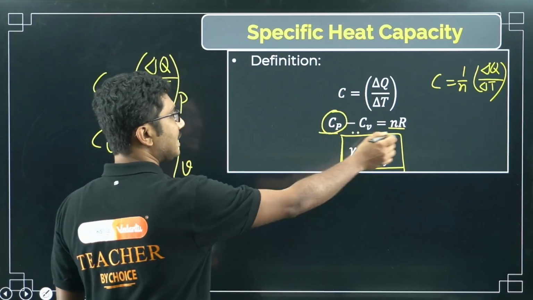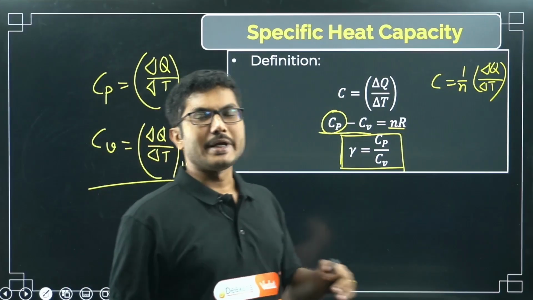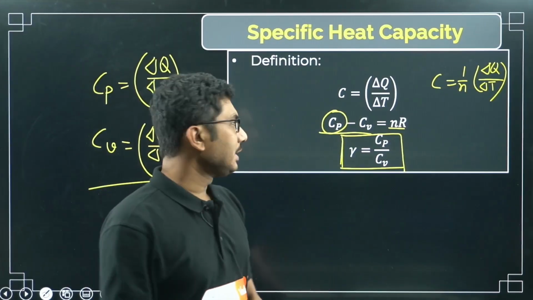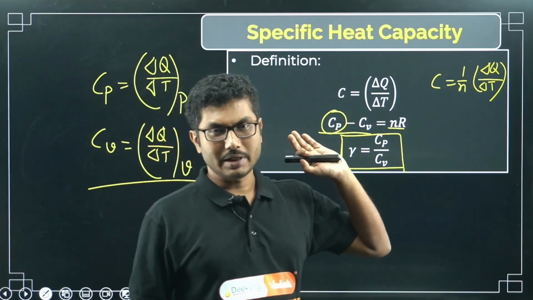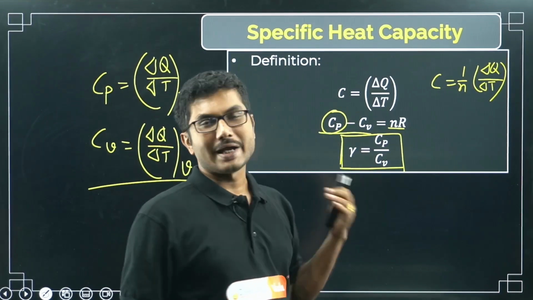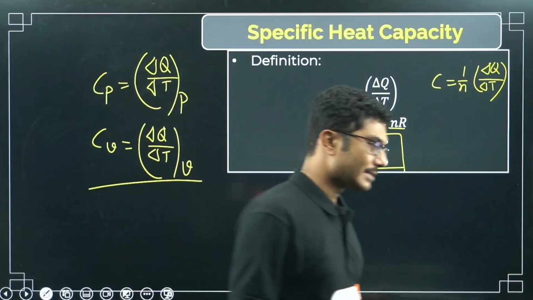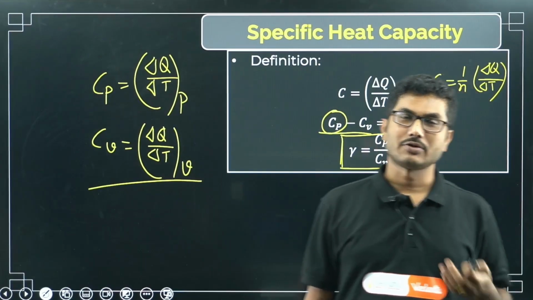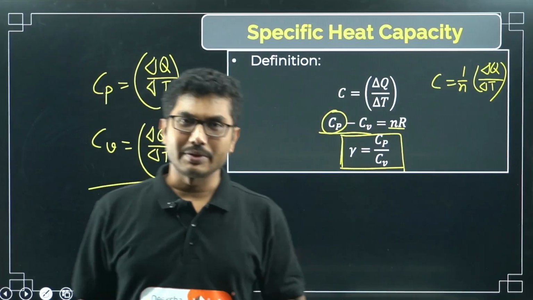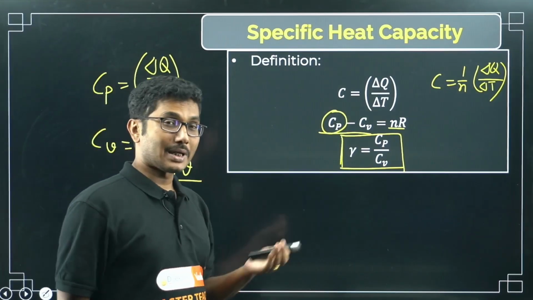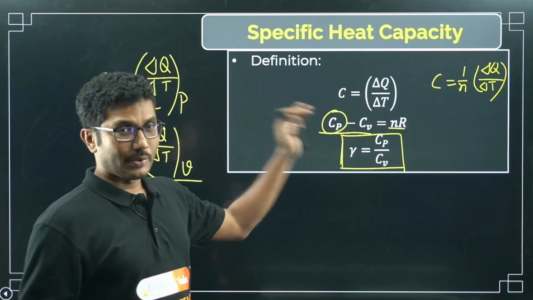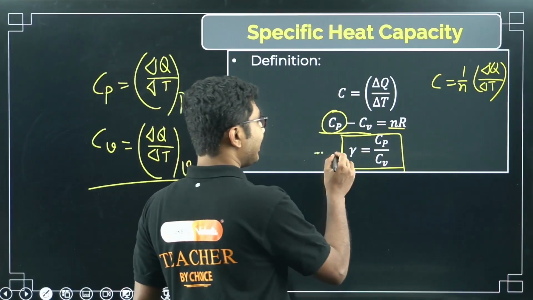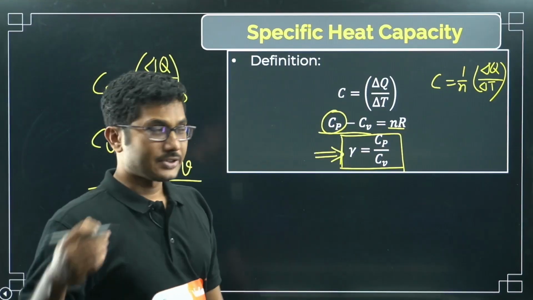You can see that Cp is always greater than Cv, and based on what gas you are choosing, they will give you different values of gamma. Cp minus Cv is constant, but the gamma value can change based on what type of gas, monoatomic, diatomic or triatomic. We will learn about that in our next chapter. I am not going to discuss it in detail, but this variable needs to be declared here, because we will see some expressions related to it.